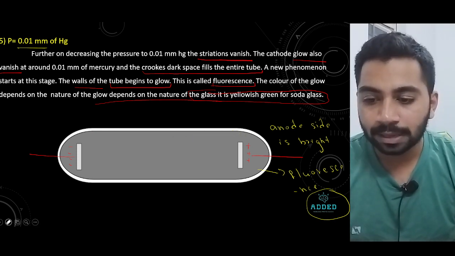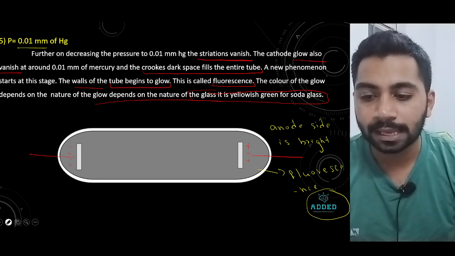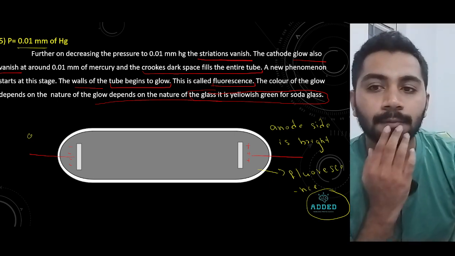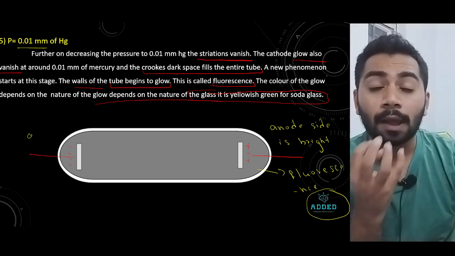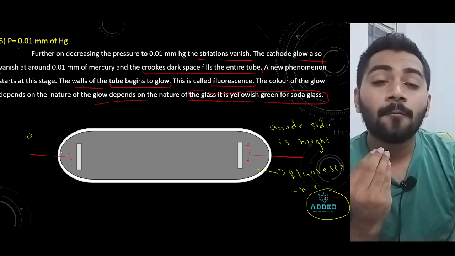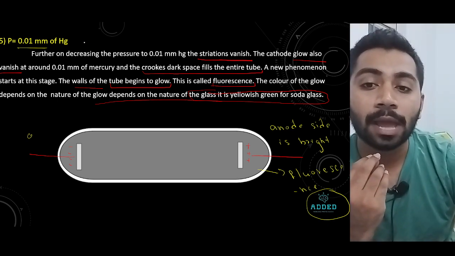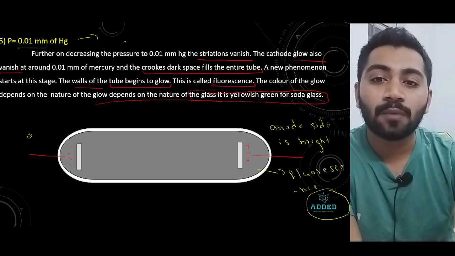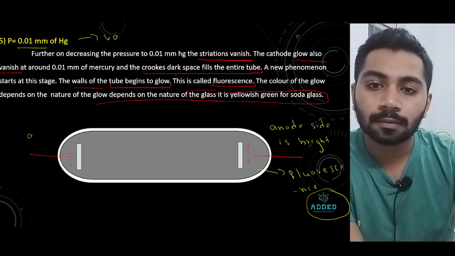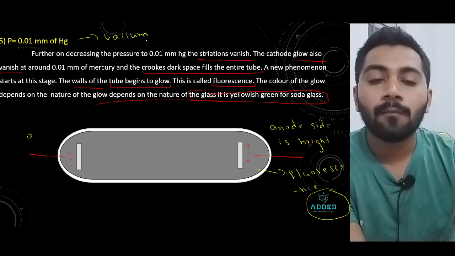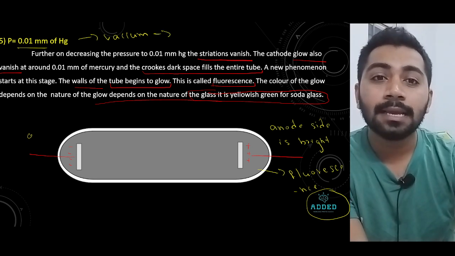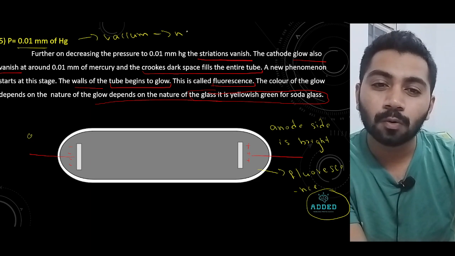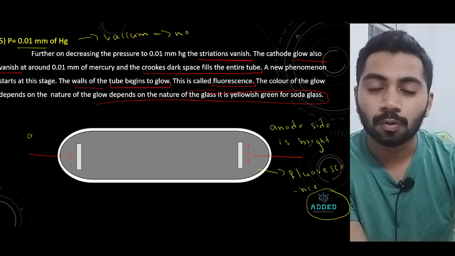Okay. Now, basically, there are a few things happening at low pressure. One thing, when you exert low pressure, it creates a vacuum. In the whole tube, it becomes a vacuum. Vacuum means there is no...